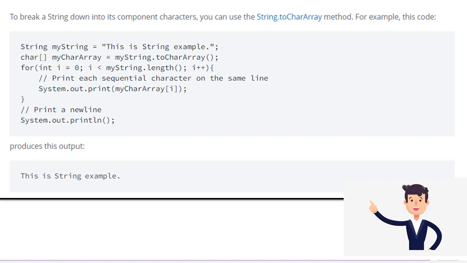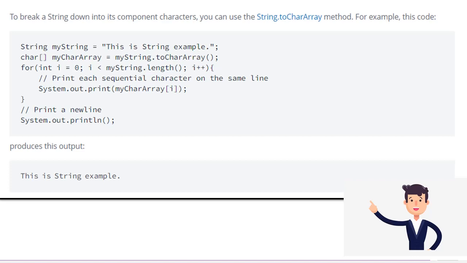And moving on, in the for loop, int i is equal to 0, i less than myString.length. What actually happens here is myString.length calculates how many words there are. Until a space is reached, that is a word. So here 4 words are there, and myString.length refers to the length, so it is 4.